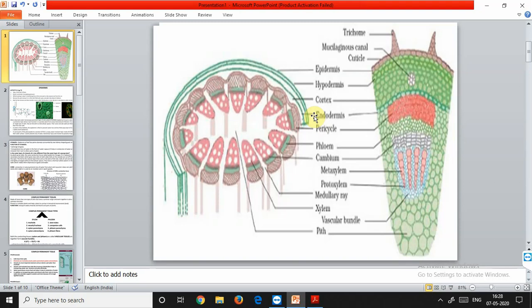The root hairs are also present, which are outgrowths of the epiblemma only. So these long unicellular root hairs increase the absorptive surface area of the root. So what is the function of the root hairs? It is basically to help in more and more absorption of the nutrients as well as the water from the soil. Now the other one is the cork.